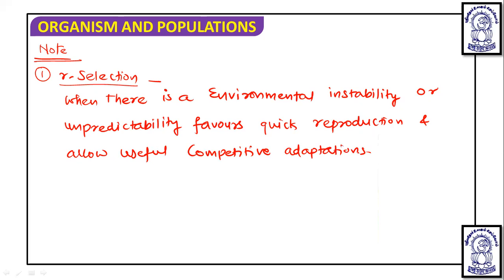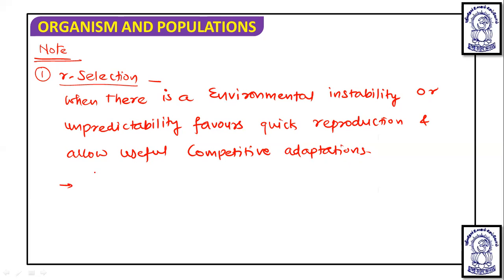It means that if there is environmental instability, an unstable or unpredictable environment, then to improve their population and increase their number, they will favor quick reproduction and try to increase their number, competitively allowing them to develop adaptation. If their number increases, they will be competitively better than the others, get selected, and survive. Such a thing happens when there is environmental instability.